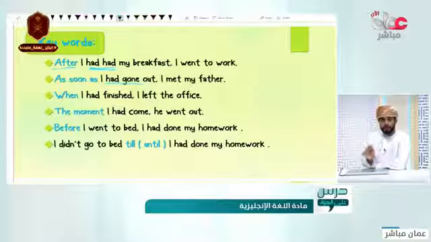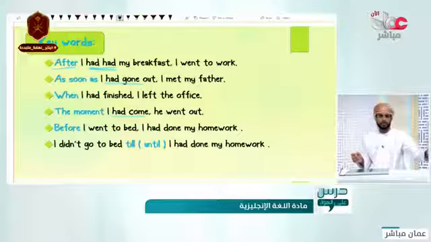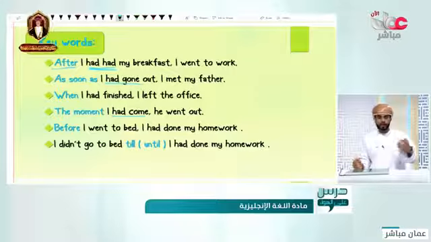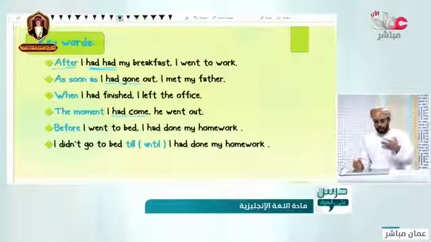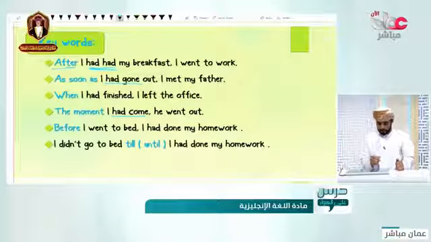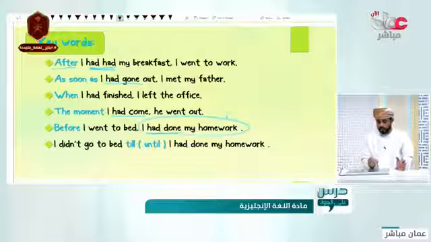At the moment, it means also directly after doing so. At the moment I had come, he went out. Those two actions happened in the past. I came first, then he went out. Good. The word before is really clear. Before I went to bed, I had done my homework. First, I had done my homework. This is the first action. Then I went to bed. This is the second action.